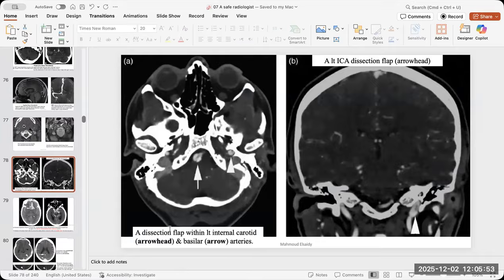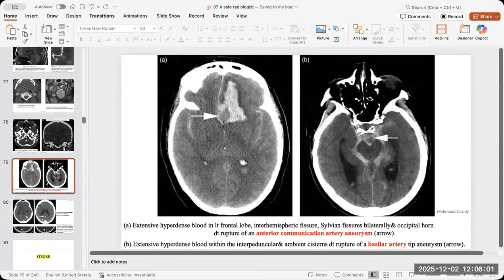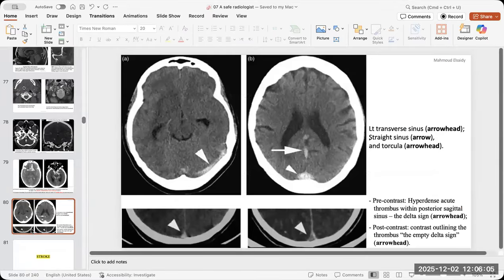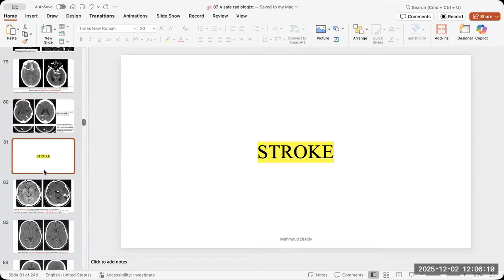Also, see the dissection flap is here. This is the basilar tip with dissection, also in the left carotid. This is aneurysm with bleeding. This is subarachnoid hemorrhage. This is the venous sinus thrombosis with the deep cerebral veins. Don't forget them because it will cause bilateral thalamic infarct, and this is important stuff.